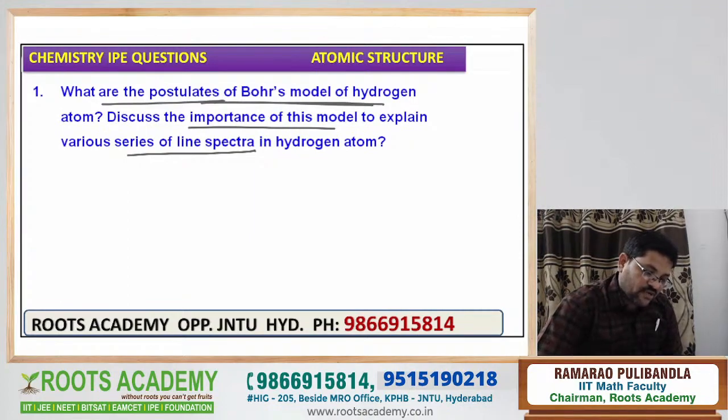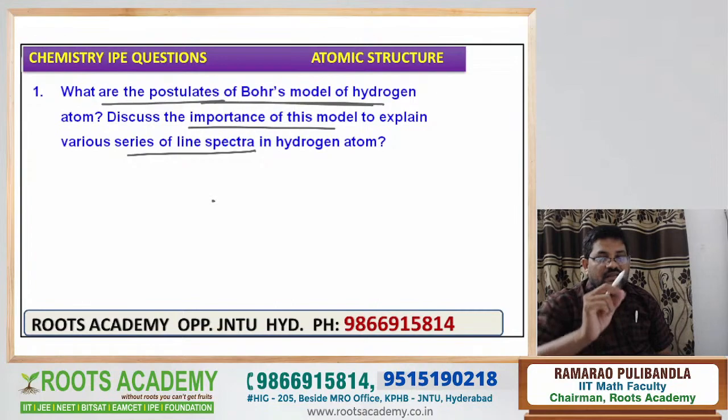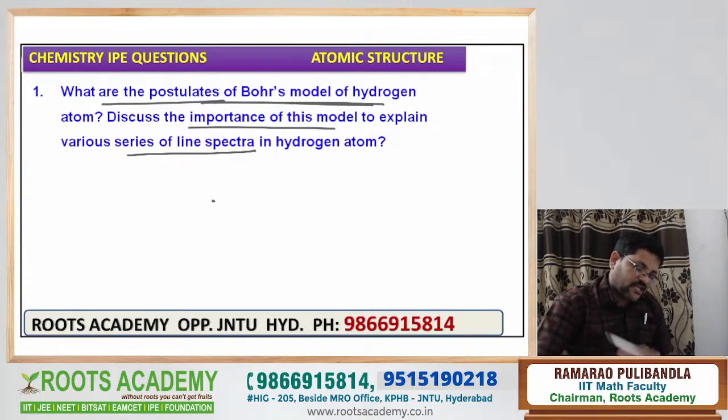So how do you attempt the 4 marks question? For 4 marks and 8 marks questions, you write the answer in a point-wise manner. You get good marks if you write the answers point-wise. See the postulates of Bohr's atomic model.